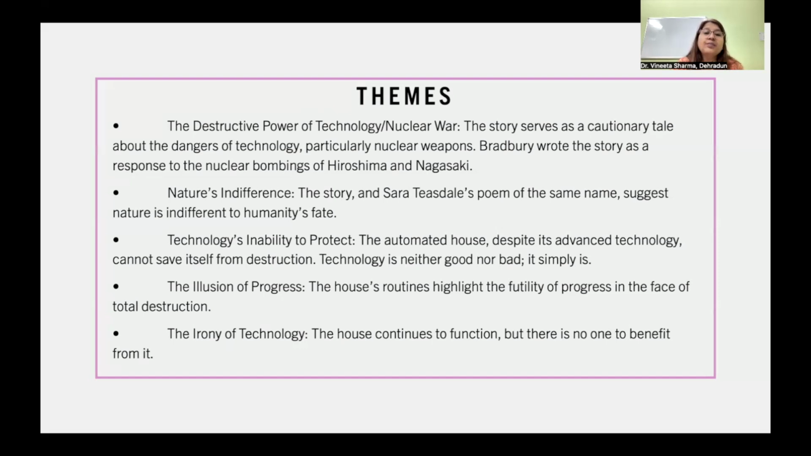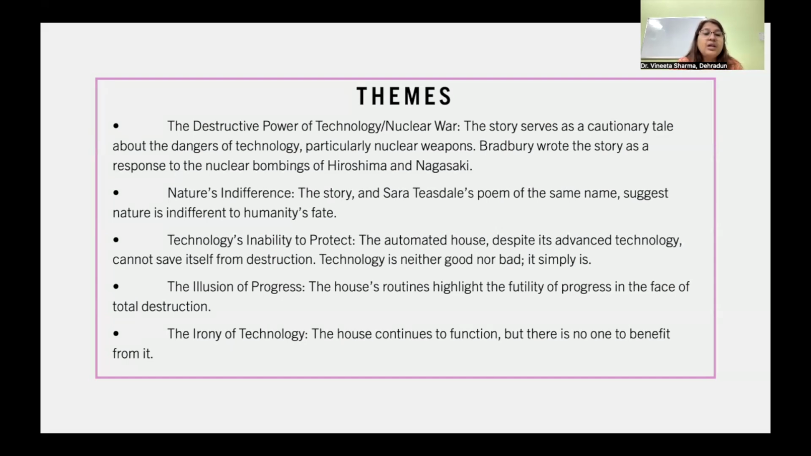Nature's indifference. This story and Sara Teasdale's poem of the same name, There Will Come Soft Rains, suggest nature is indifferent to humanity's fate. Technology's inability to protect. The automated house, despite its advanced technology, cannot save itself from destruction. Technology is neither good nor bad, it simply is.